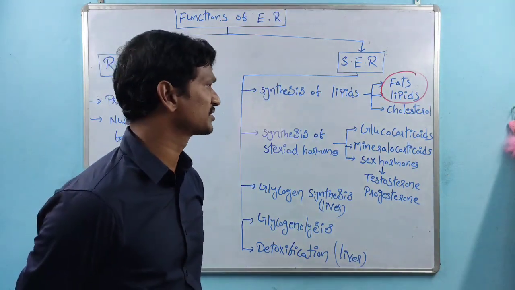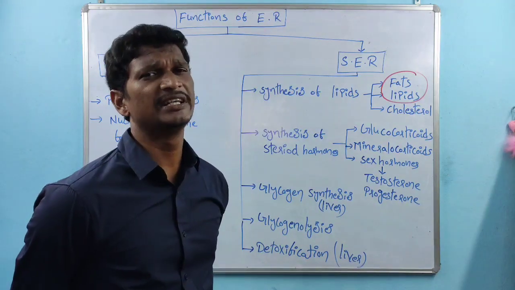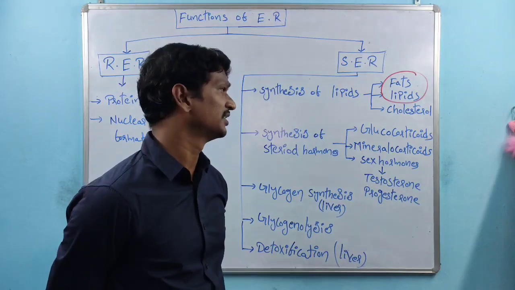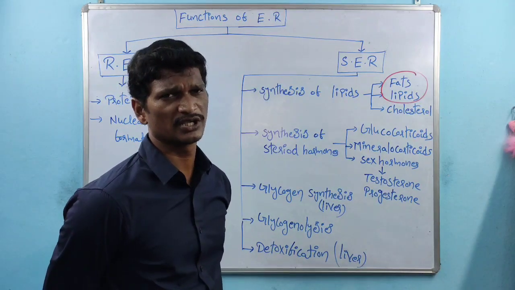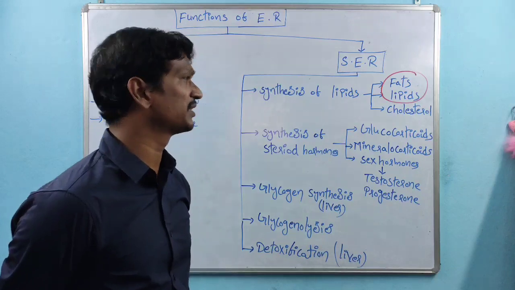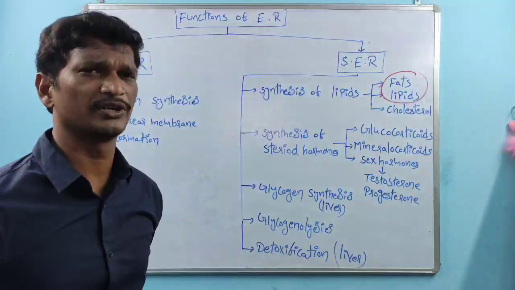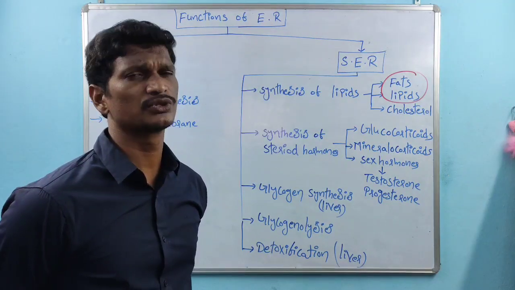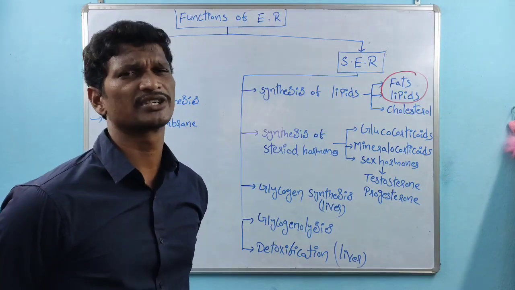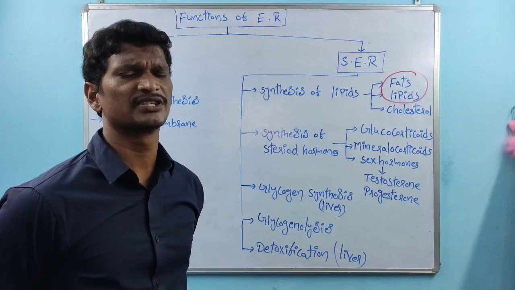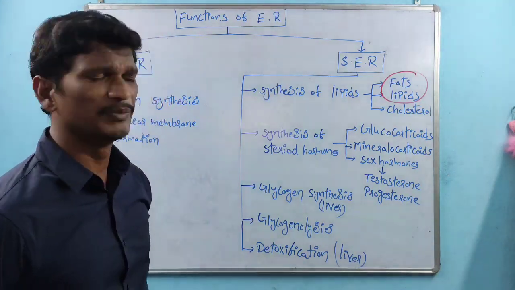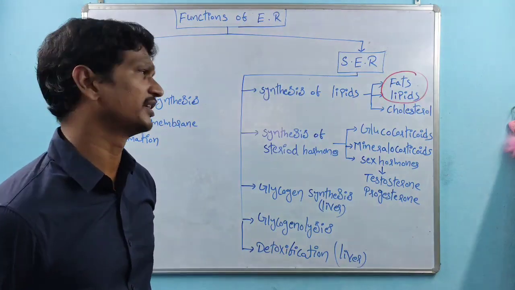Bile juice synthesis also requires cholesterol, and vitamin D is also synthesized with cholesterol as the source. So cholesterol is very important, but the limit is important. Too much cholesterol leads to cardiac disorders, with accumulation of fat inside the blood vessels, leading to cardiac arrest. So only a limited amount of cholesterol is required.